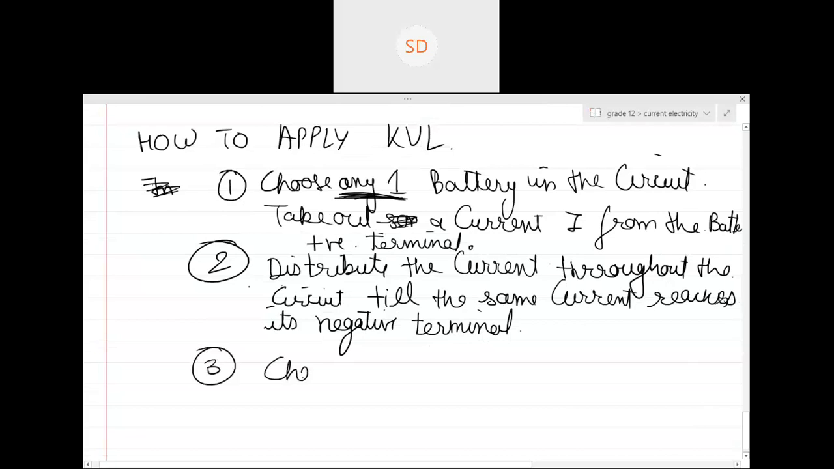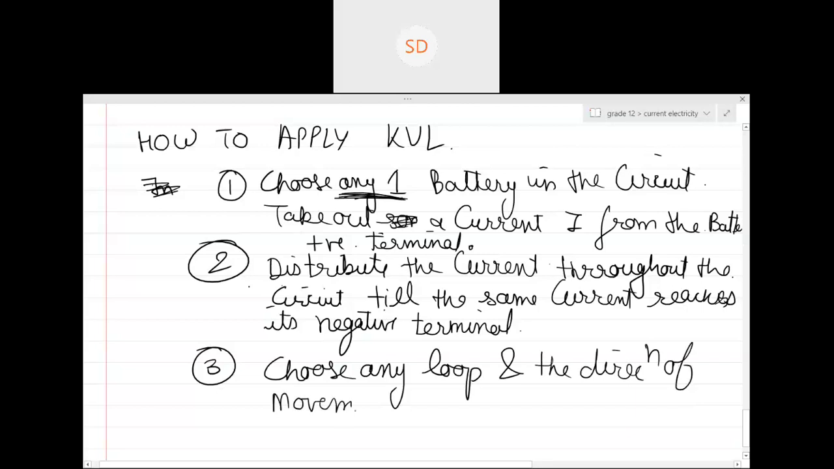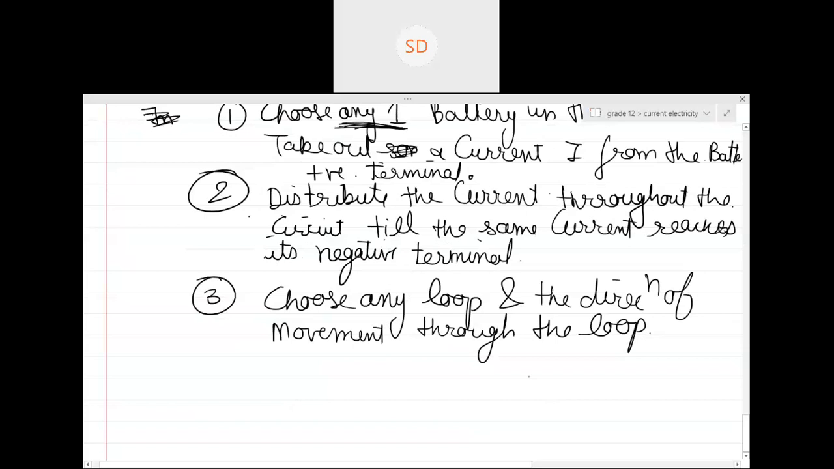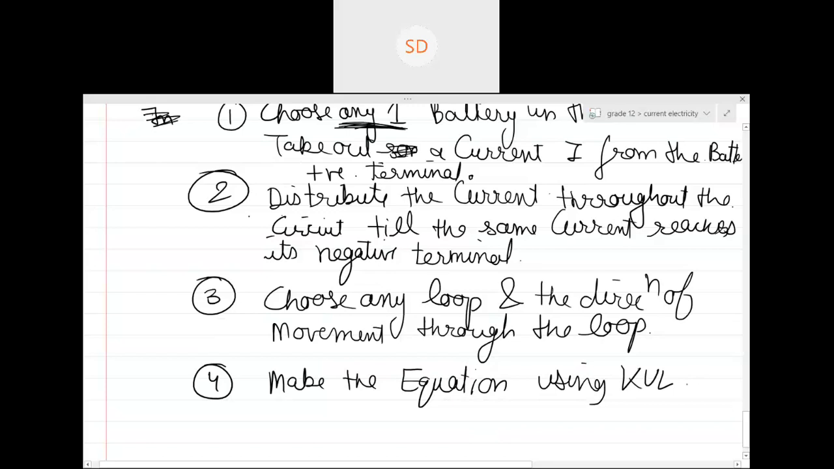Third is choose any loop and the direction of movement through the loop. Guys, are you writing along with me? Yes, sir. Okay, so this is the third step. Choose any loop and the direction of movement through the loop. The fourth step is make the equation using KVL by using the following sign convention. Now we'll discuss the sign convention.